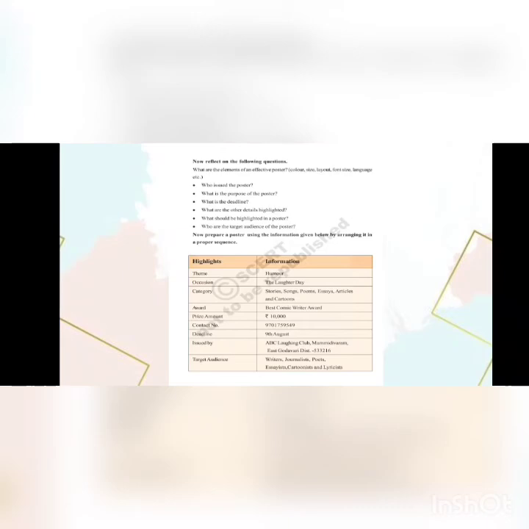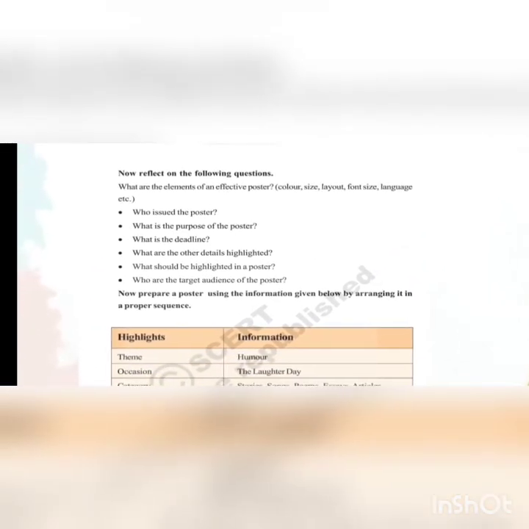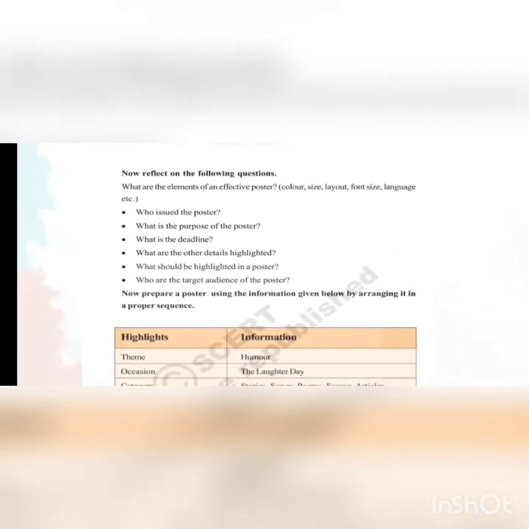Observe, you have observed that poster, no? So look at the first question. What are the elements of an effective poster? If it is an effective poster, it should have color, size, layout, font size, and language. These are the basic elements. So next, move to the next one.